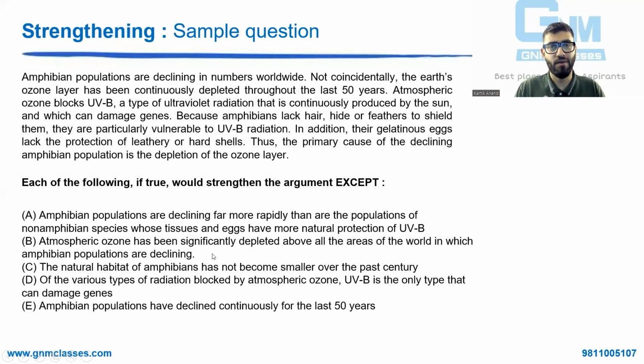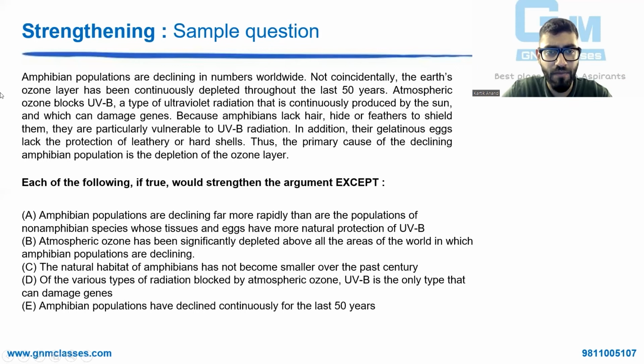Look at D, which is actually the answer of this question. Of the various types of radiation blocked by atmospheric ozone, UVB is the only type that can damage genes. This option does not help you strengthen the argument. What is the argument? Amphibian population is declining because of ozone layer. Now अगर ozone layer में UVB रुकता है, वो इकलौता रेडिएशन है जो जीन्स को इफेक्ट करता है, या maybe there are other UVs also that affect which are blocked by ozone. Is it the only one? Not the only one? No concern.